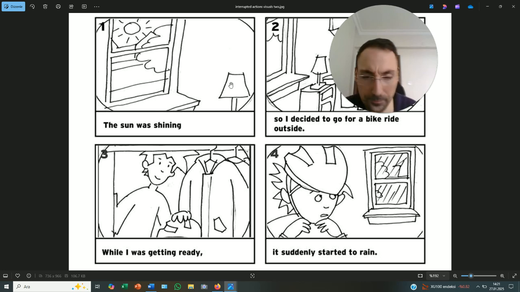Excellent work, guys, because you successfully identified what was actually happening and what interrupted each action on the visuals. So let's talk about the particular tense we use for actions happening in the past and suddenly when something else interrupted it. So we use the past continuous tense for the actions that were happening in the past and suddenly something else interrupted it.